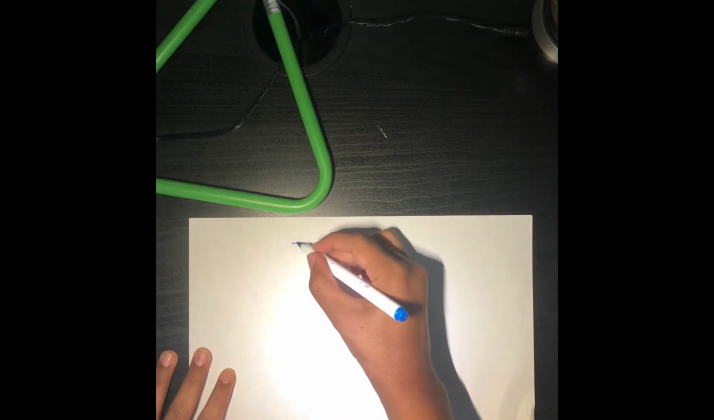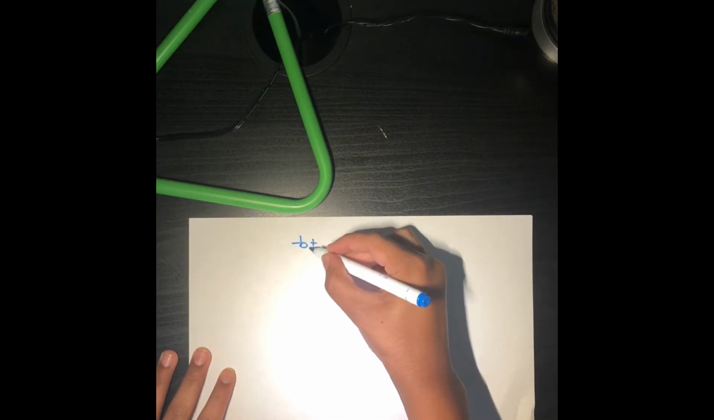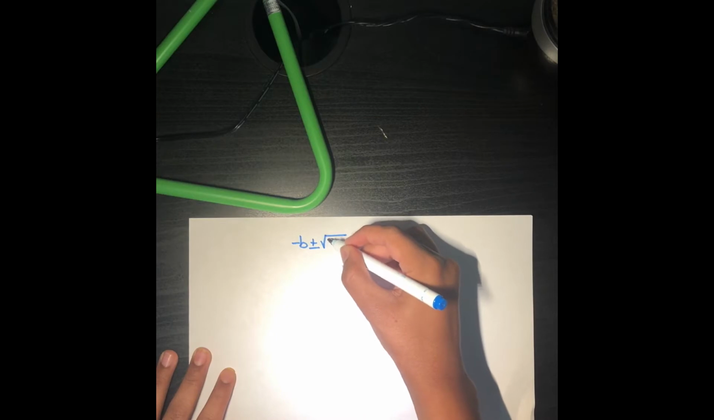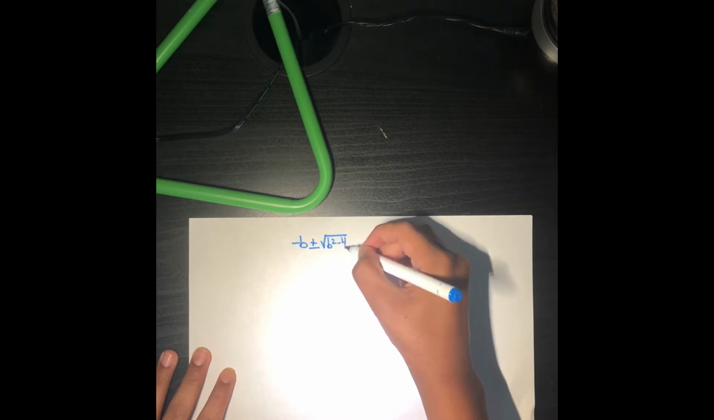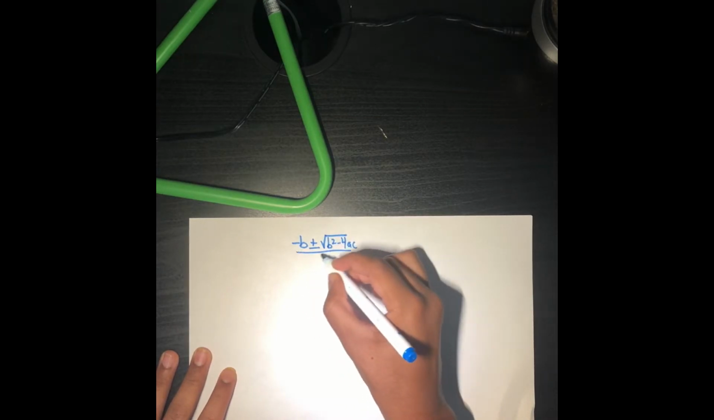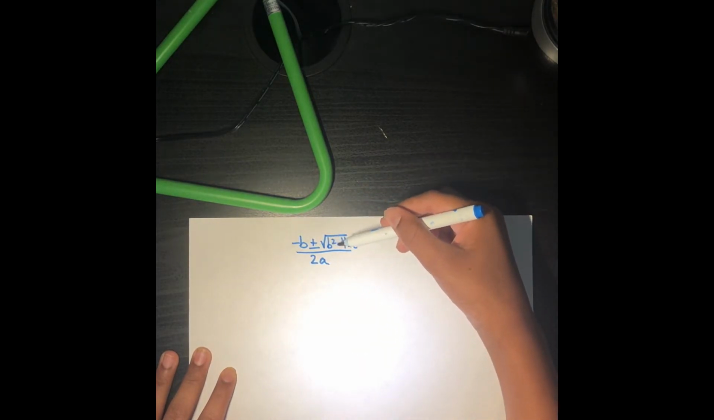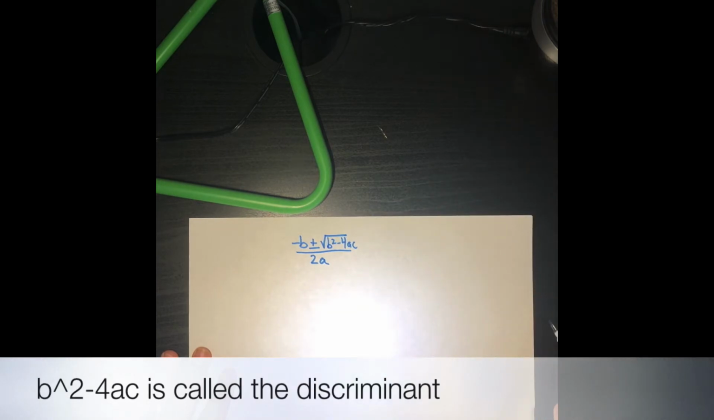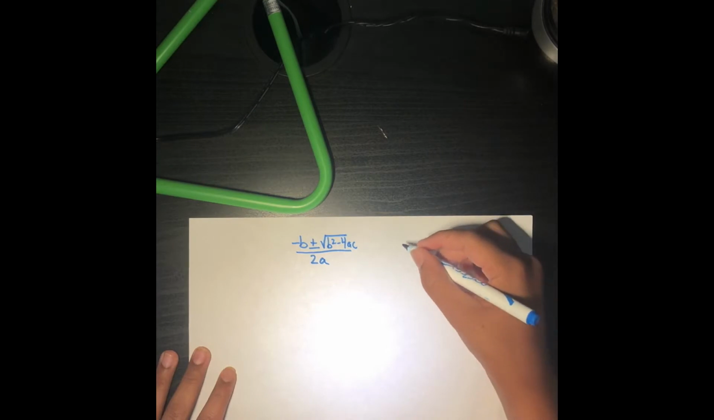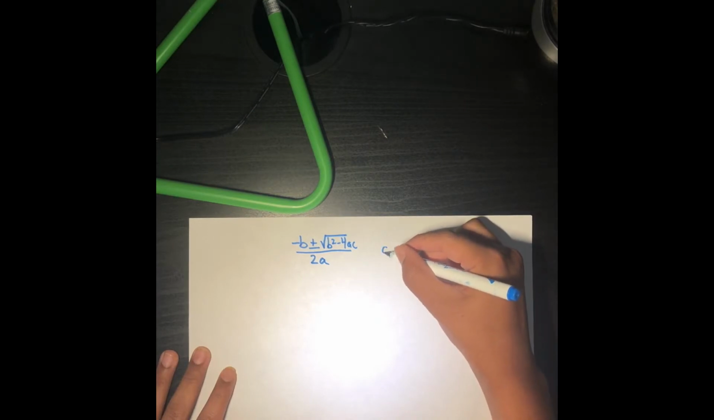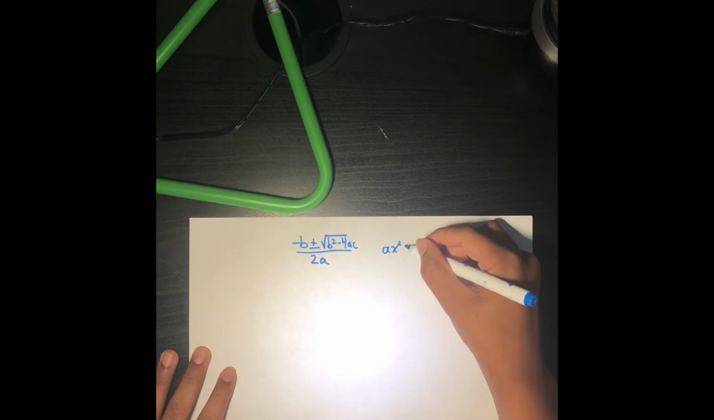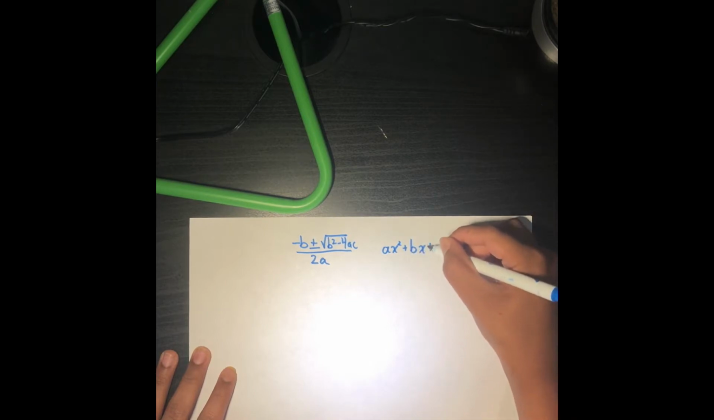So basically the first thing you need to do is to memorize the quadratic formula, which is negative b plus or minus the square root of b squared minus 4ac over 2a. Now, this thing here, b squared minus 4ac, is called the discriminant, and we will use that later. Remember that a standard quadratic equation would be ax squared plus bx plus c.